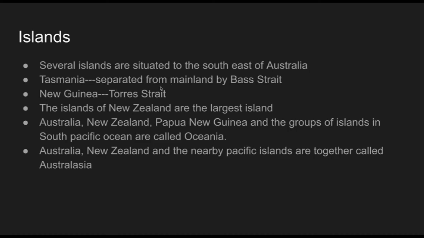And about the islands we studied, several islands can be seen in Australia. Which side? Southeast side. Which ocean? Pacific Ocean. Tasmania is separated from the mainland by Bass Strait. New Guinea is separated from the mainland by Torres Strait. The islands of New Zealand are the largest islands. Australia, New Zealand, Papua New Guinea and the groups of islands in the South Pacific Ocean are called Oceania, and Australia, New Zealand and the nearby Pacific islands together are called Australasia. So we can see many islands near Australia. Okay.